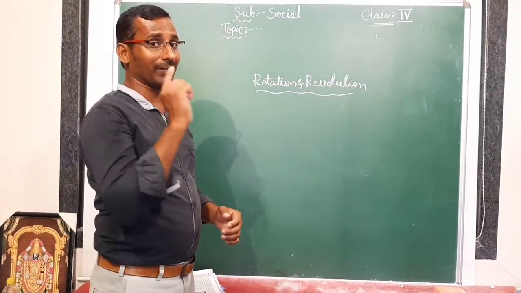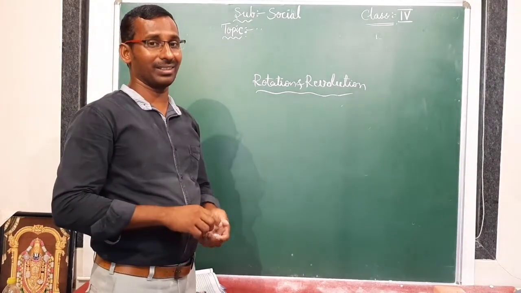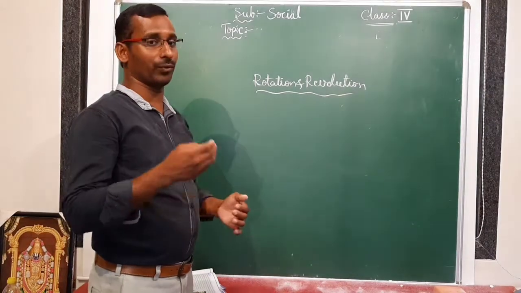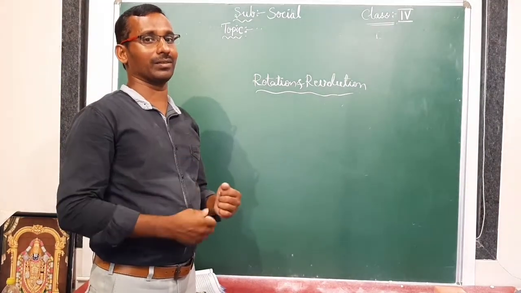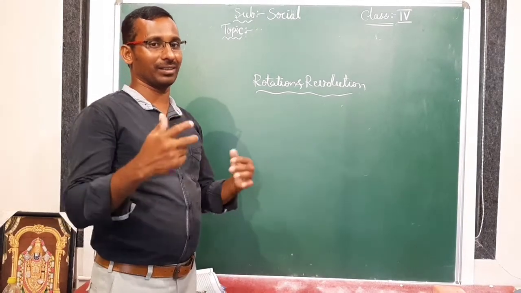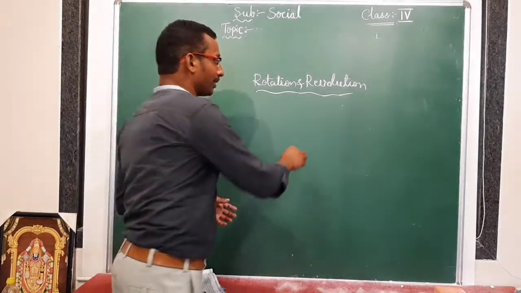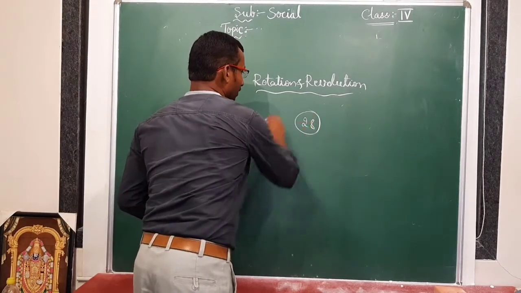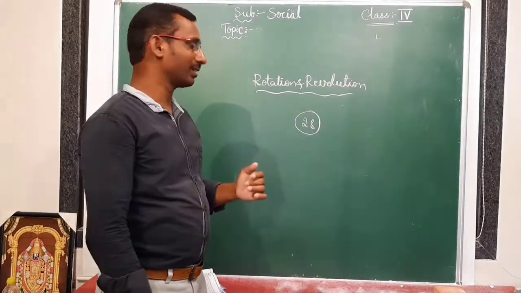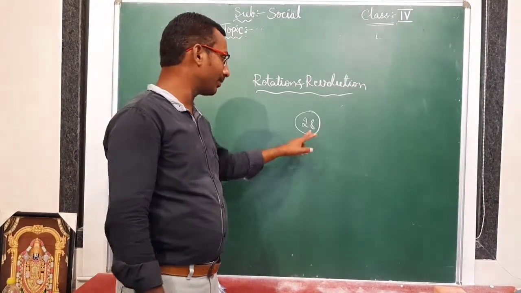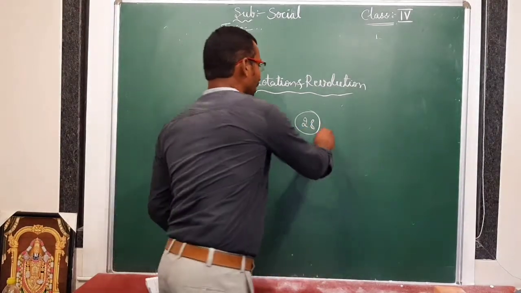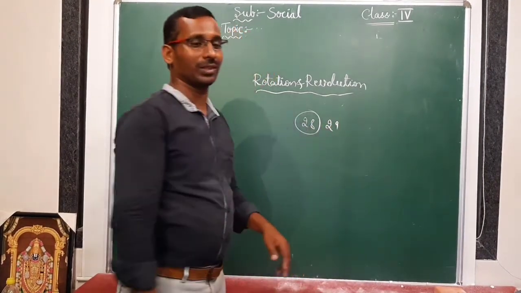To complete one revolution, how many days will the earth take? 365 days, 6 hours. Is it clear? And after 4 years, we call it a leap year. Generally February has 28 days. For this, the extra hours add up and are calculated as 1 day. That 1 day is added in the month of February. In a leap year, February has a 29th day. So we discussed this.